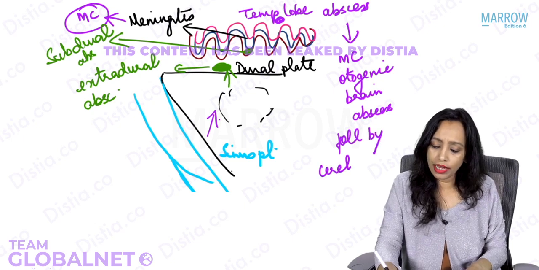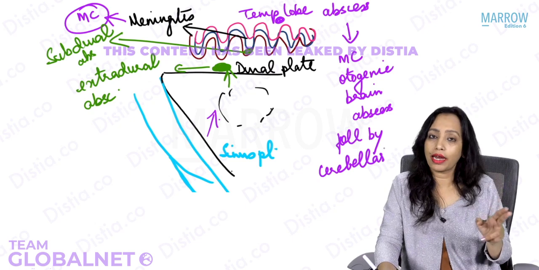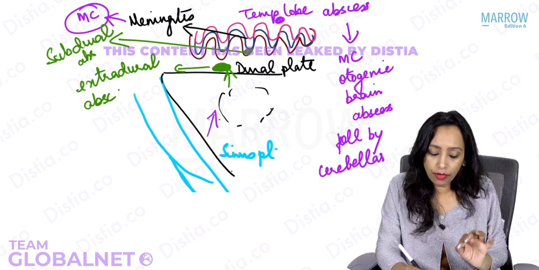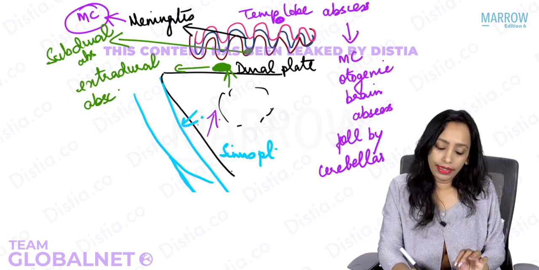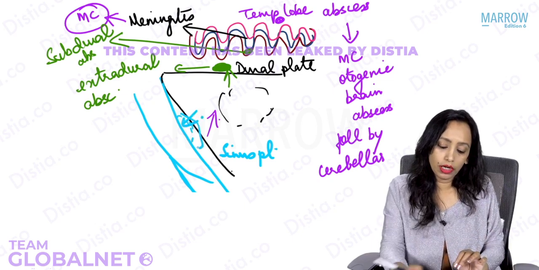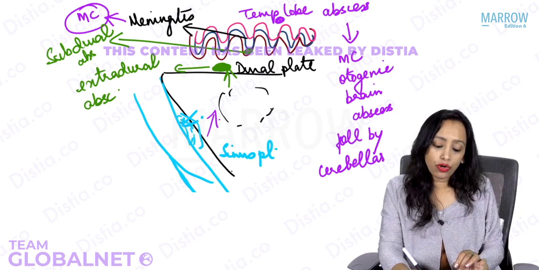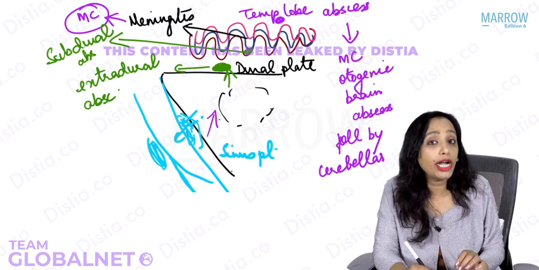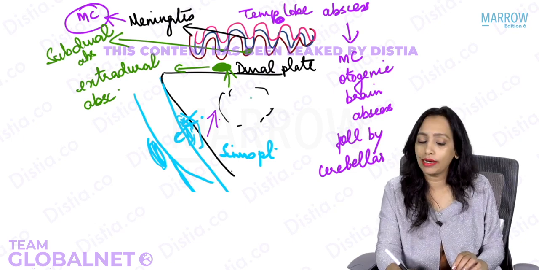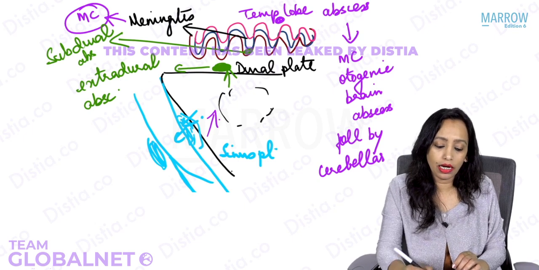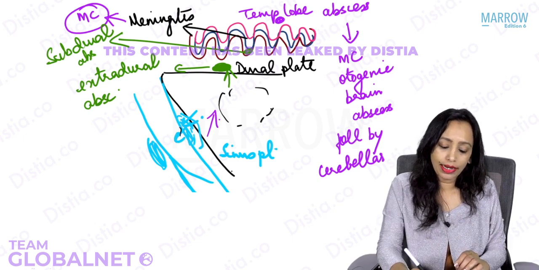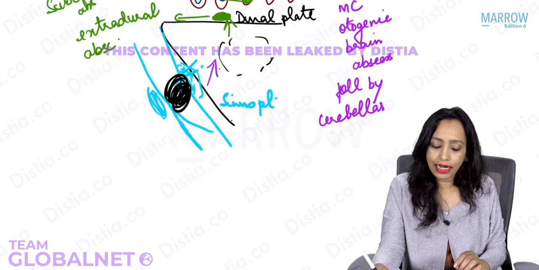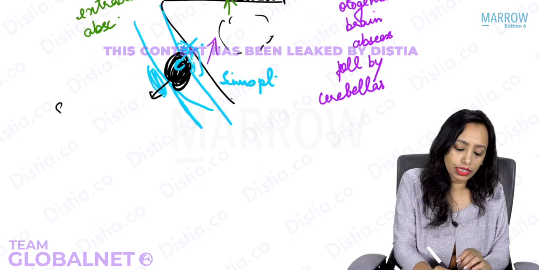Followed by cerebellar. So cerebellar is second. Most common otogenic abscess is temporal lobe abscess. Now when the infection from the mastoid goes posteriorly, it can erode the bone, the sinus plate. It can lead to an abscess all around the sigmoid sinus, and then it can lead to damage of the endothelium of the sigmoid sinus, ultimately resulting in a thrombus inside the sigmoid sinus. So this is what is known as sigmoid sinus thrombosis.